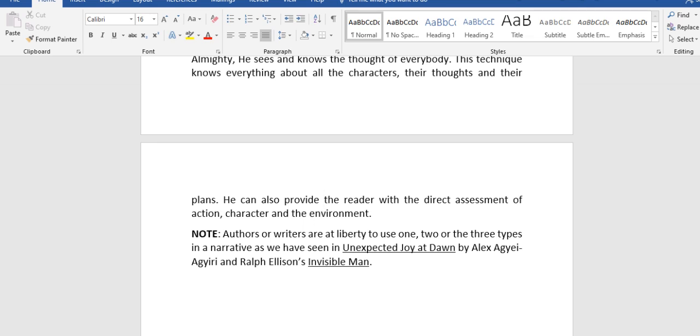So that is prose in literature: the types of prose, the forms of prose, the narrative techniques. Now, let's look at this note. Authors or writers are at liberty to use one, two, or all three types in the narrative, as we have seen in Unexpected Joy at Dawn and Ralph Ellison's Invisible Man. That is, an author is not restricted to one of the narrative techniques. In a novel, the author can choose to use all the types of the narrative techniques.